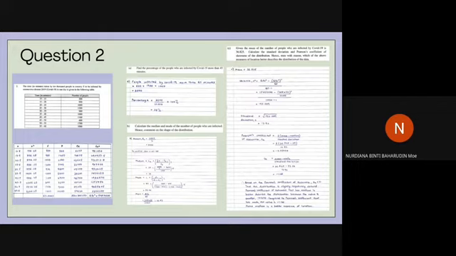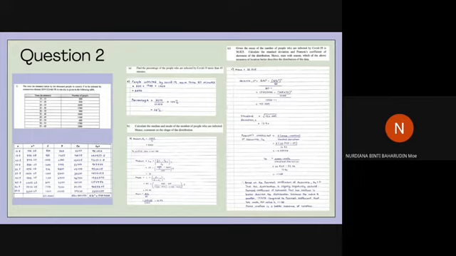And as for mode, same as median, just use the formula and substitute the value, and you will get the answer 53.06. And you also need to calculate the mean, because we need to give the comment about the shape of the distribution. So the answer for mean is 36.83. The question asks for the comment on the shape of the distribution. From the calculation, we get that mean is less than median and less than mode. Thus the distribution is negatively skewed.